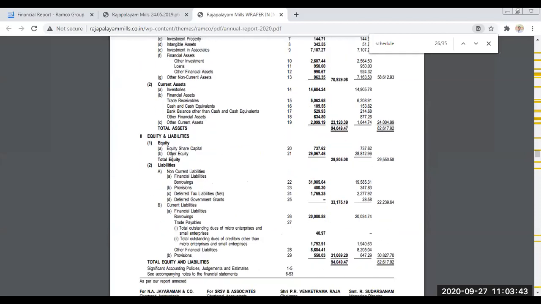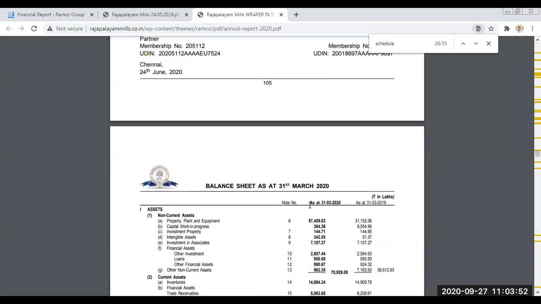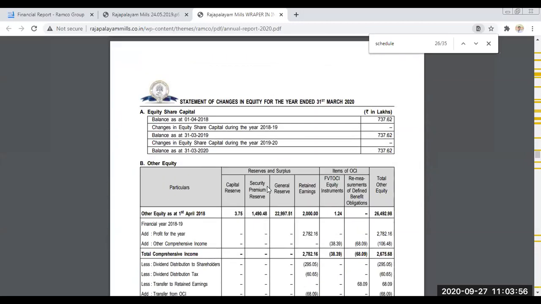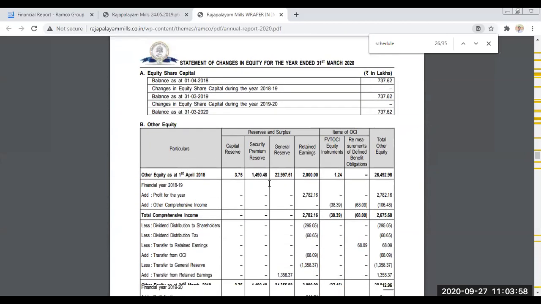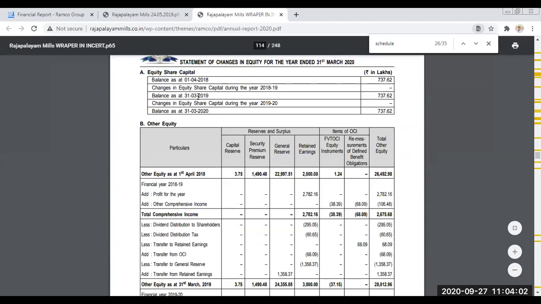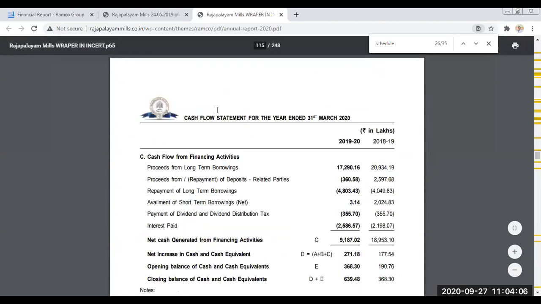So if you want to know the detail about this 737.62, not crore, in lakhs, what is that? If you want to know, you have to go down. The equity share capital they are giving you. This is the statement of changes. After this, the number of shares will be there.